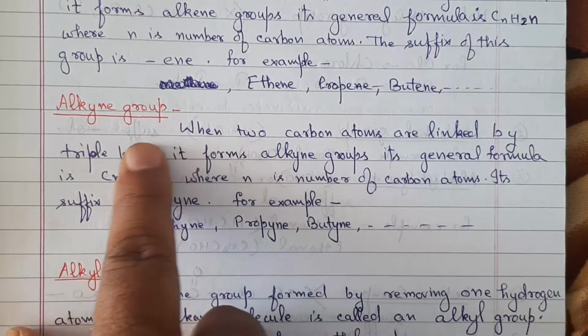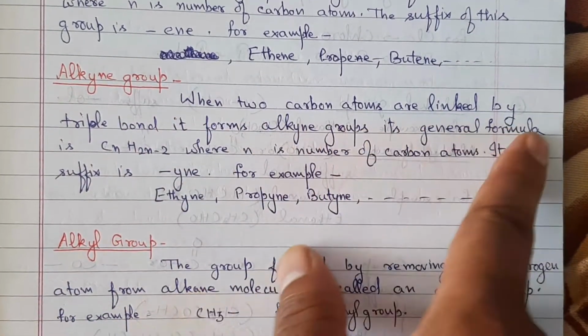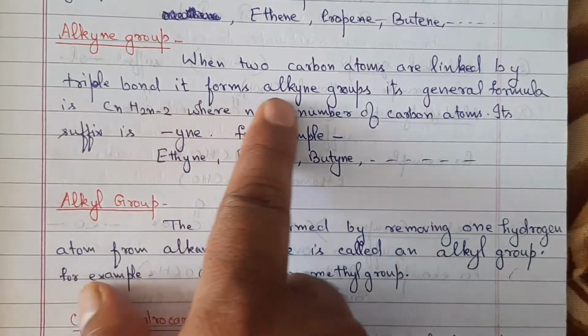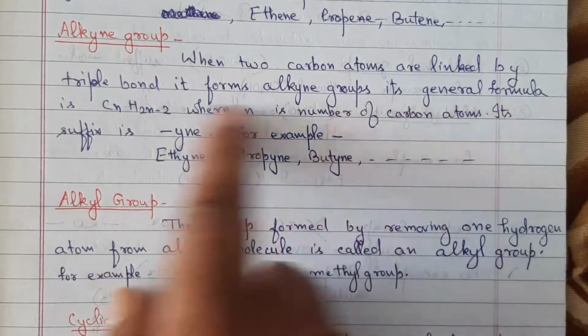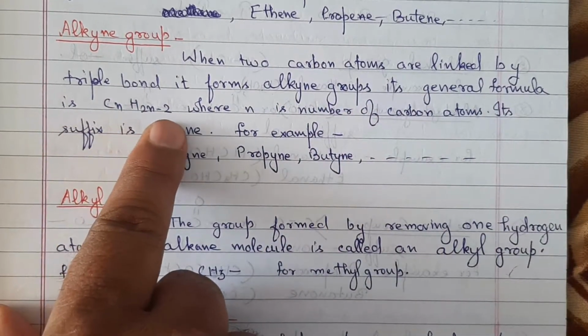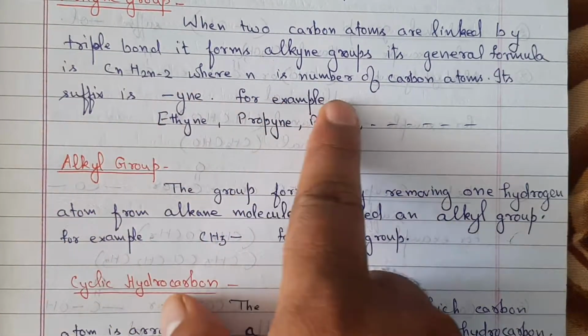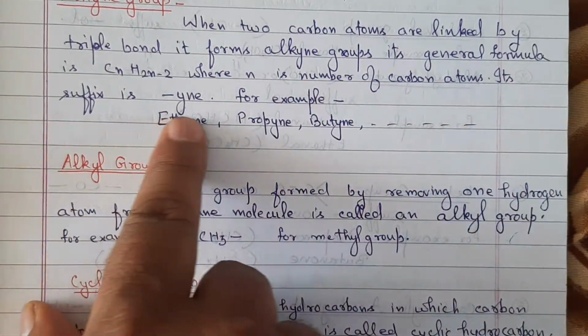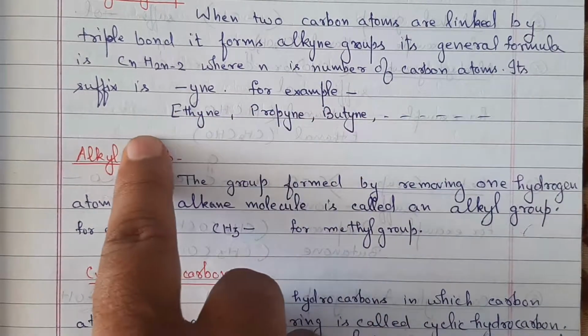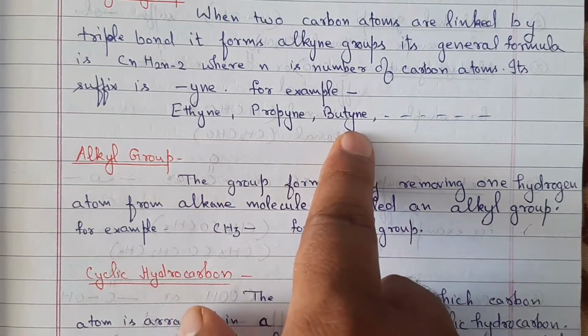Alkyne group. When two carbon atoms are linked by a triple bond, it forms the alkyne group. Its general formula is CnH2n-2, where n is the number of carbon atoms. Its suffix is yne. For example, ethyne, propyne, butyne, and so on.